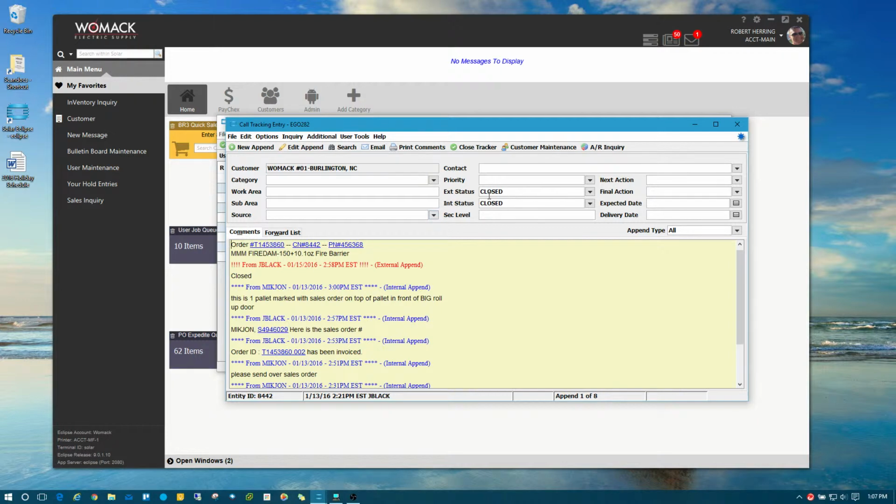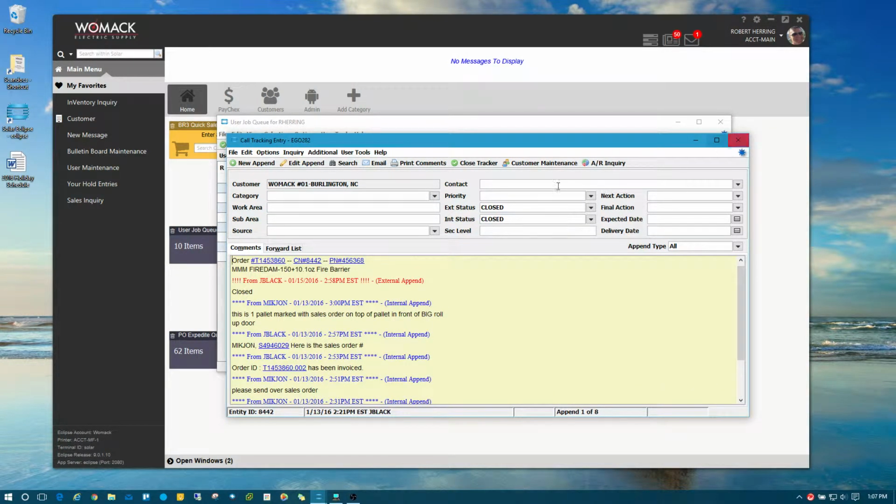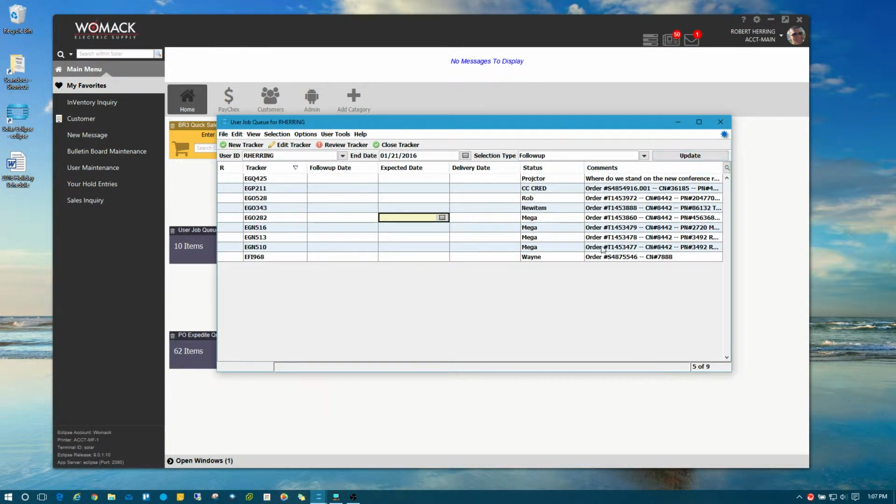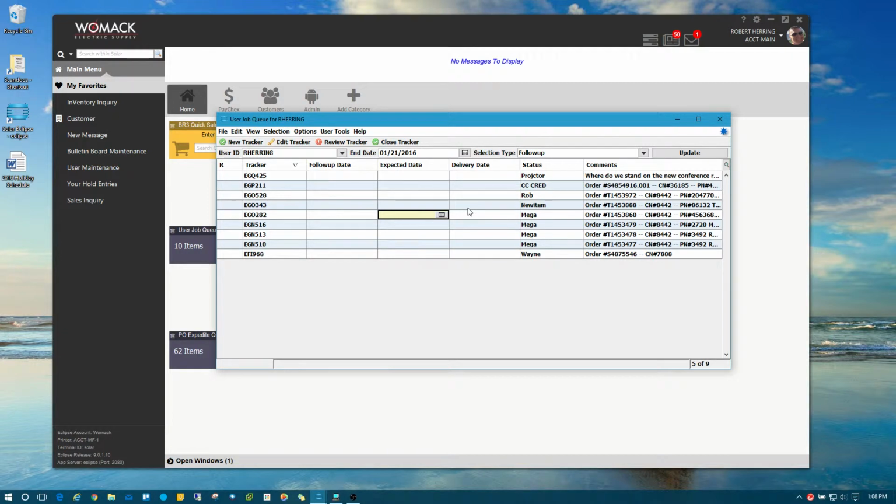You can tell by this right here, the original person that created this has closed this call tracking item out. It is completely done. So when you see closed here, that means you can safely take yourself off this job queue, which will remove it from your job queue screen. Even though that call tracking item is closed, it's still being displayed on my job queue screen.